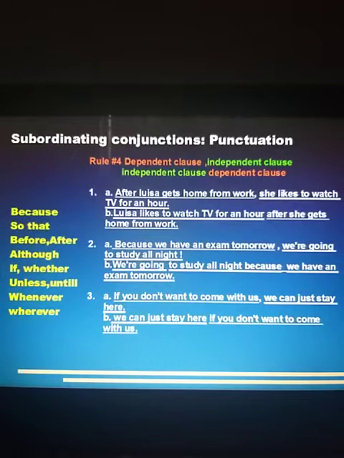So just see the next sentence. We can just stay there if you don't want to come with us. This is an independent clause, we can just stay there. Dependent clause, if you don't want to come with us. Here we end with our subordinating conjunctions, and just make sure that you understand this fourth rule, that a dependent clause always has a comma after it, and then the independent clause continues. If an independent clause sentence is there, it doesn't need a comma, and the dependent clause continues. Do you get it?